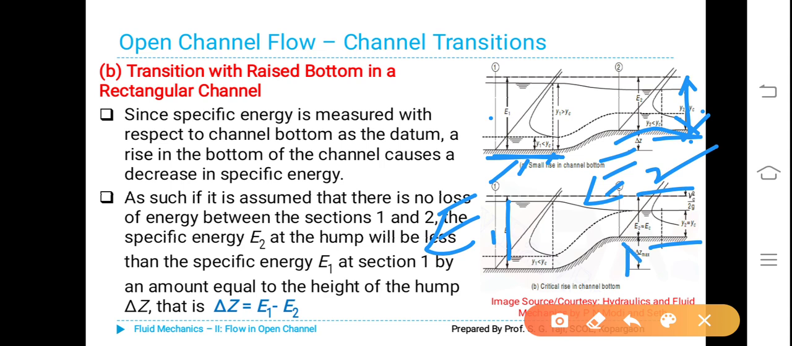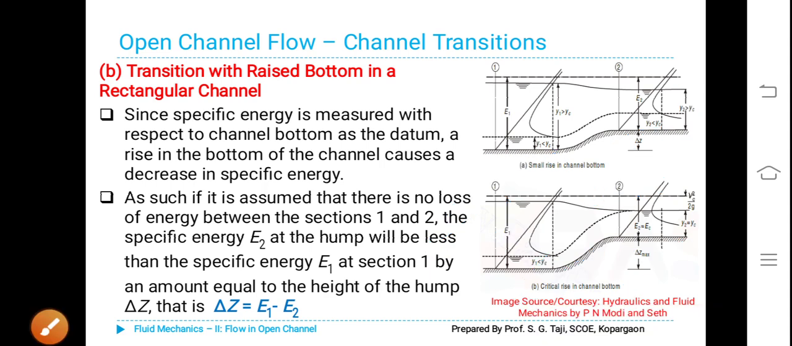Therefore, this portion, if we call it delta Z, that is the height of the hump, delta Z is equal to E1 minus E2. E1 is the specific energy at section 1 and E2 is the specific energy at the hump. Then the loss of specific energy between these two is by an amount equal to the height of the hump, delta Z, that is nothing but E1 minus E2.